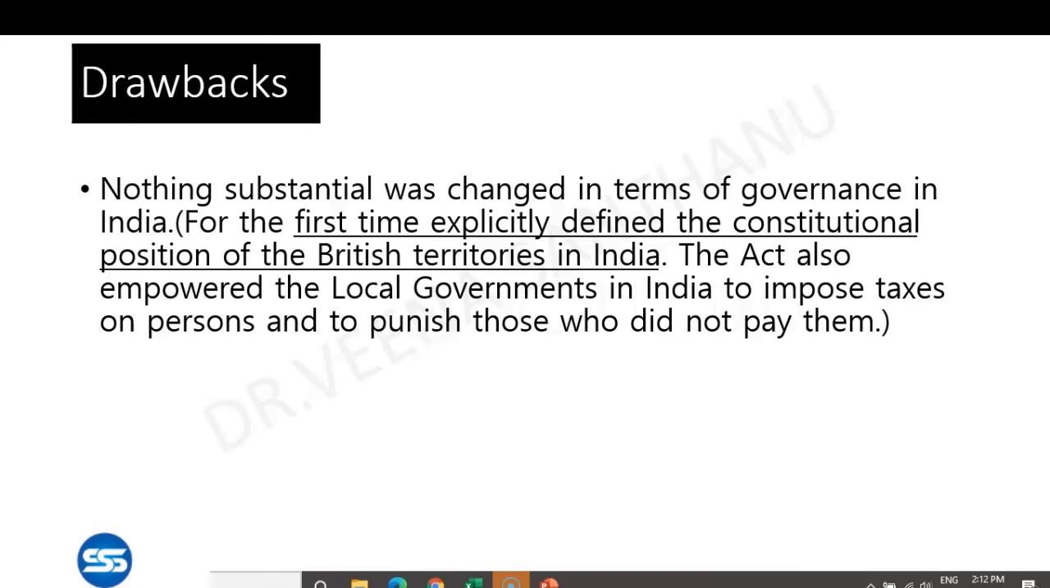Nothing substantial was changed in terms of governance in India. There was nothing useful for the common man here. That is the Indians, not only the common man, everyone here. But we can say only one plus point for Indians was that for the first time it explicitly defined the constitutional position of British territories in India. The act also empowered the local governments in India to impose taxes on persons and to punish those who did not pay. This was the only thing that is beneficial to India or Indians.